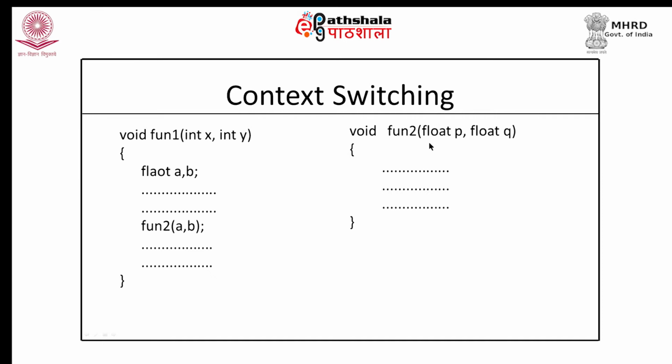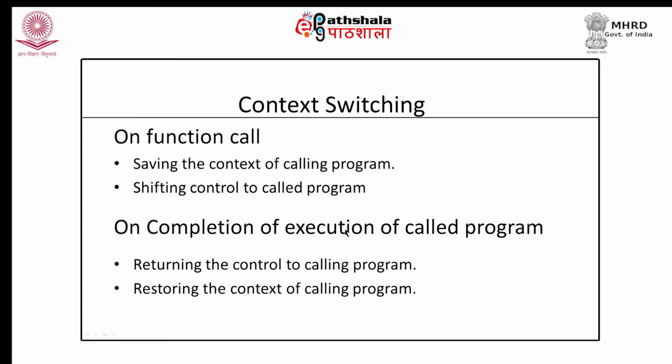And when we return from function 2 and control again comes back to function 1, those values of formal parameters, local variables and the CPU registers are restored, so that we are able to establish the same context in which these statements would have executed. So, the context switching on function call will require saving the context of the calling program and shifting the control to the called program, and on completion of execution of the called program, it would require returning the control to the calling program and restoring the context of the calling program.